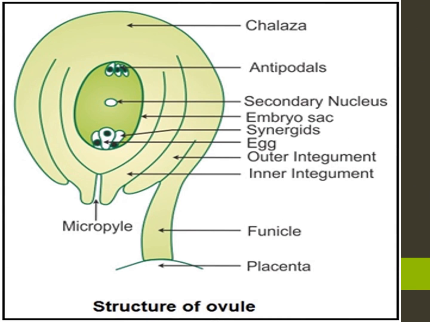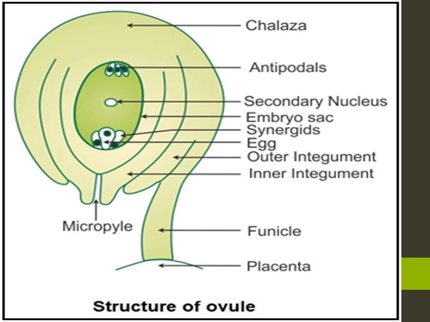Yes, now we have to see the structure of the ovule. The main part of the ovule is the nucellus. Everybody see the picture. Where is the nucellus? It is in the center, along with the secondary nucleus. The nucellus is very big, round in shape, and the embryo sac is inside.